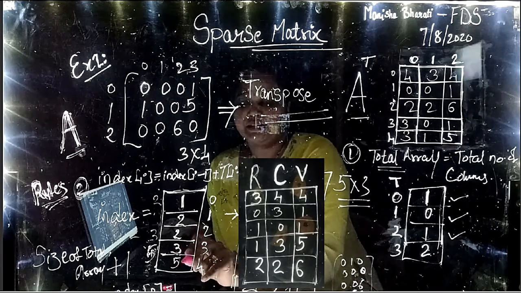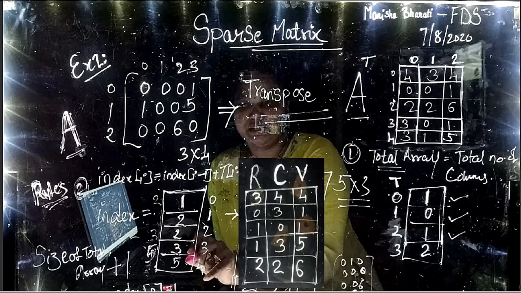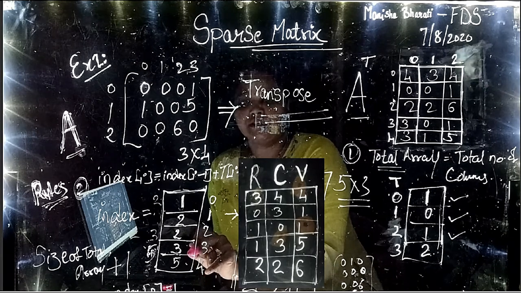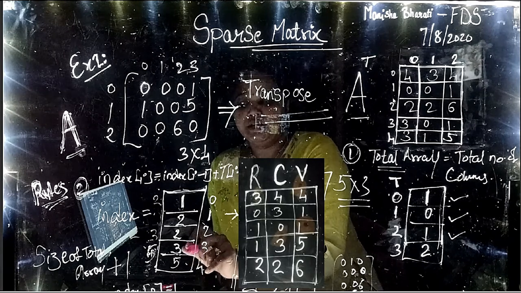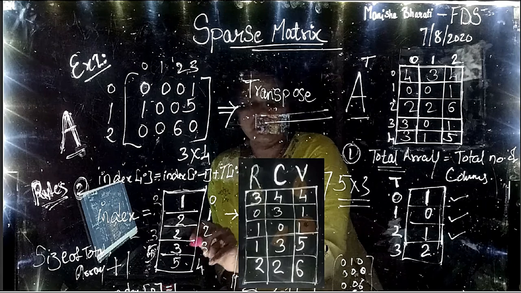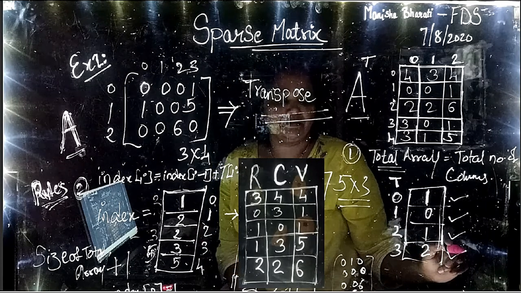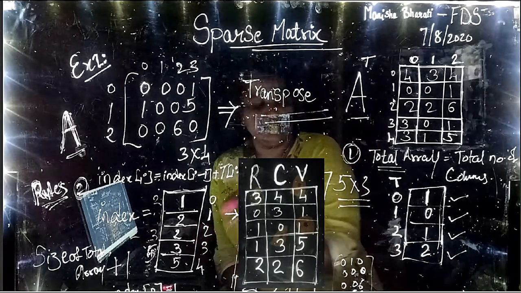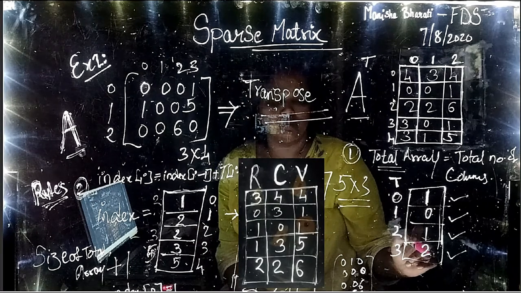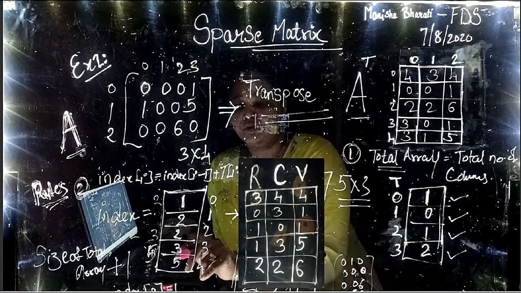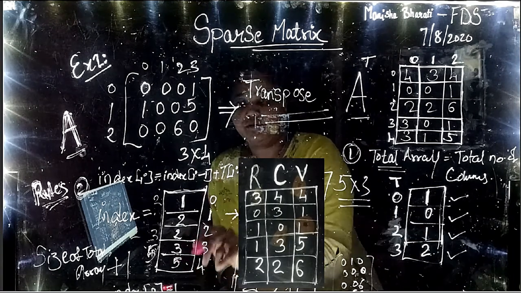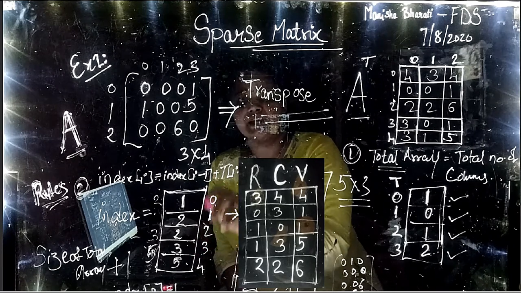Now calculate index of 4. Index of 4 according to the formula is index of 3 plus T of 3. Index of 3 is 3 and T of 3 is 2. So 3 plus 2 is 5. So we get index of 4 as 5. This is how we have calculated the values of the index array.